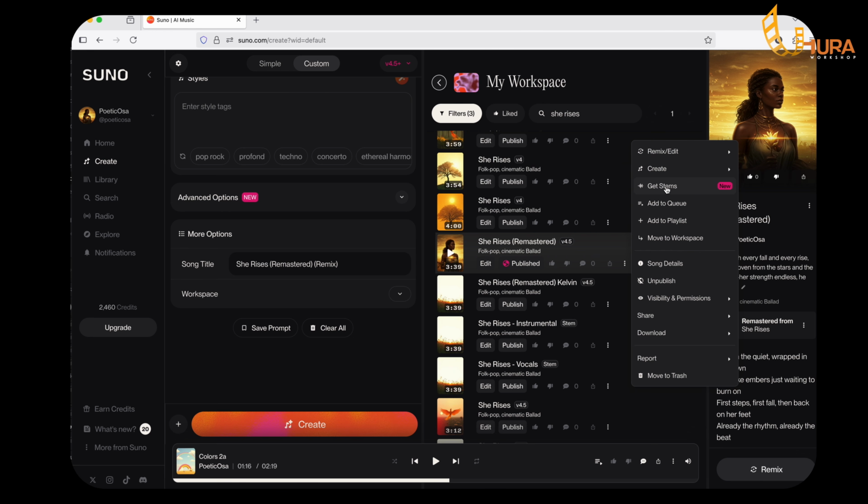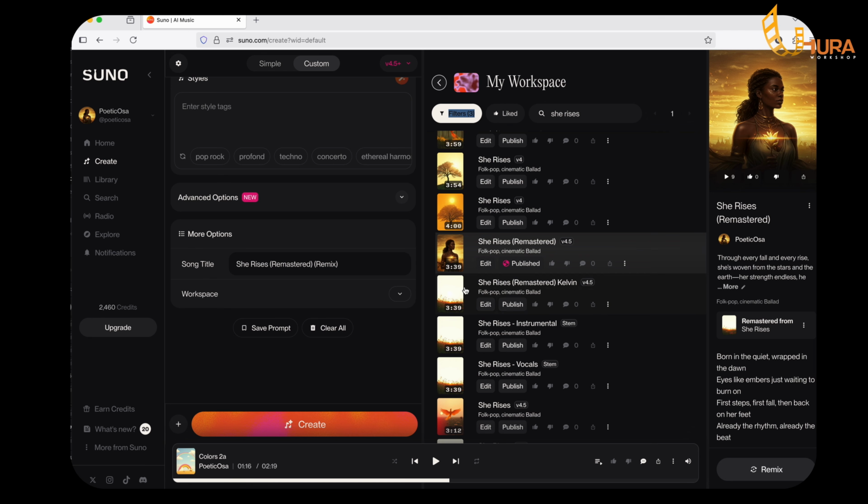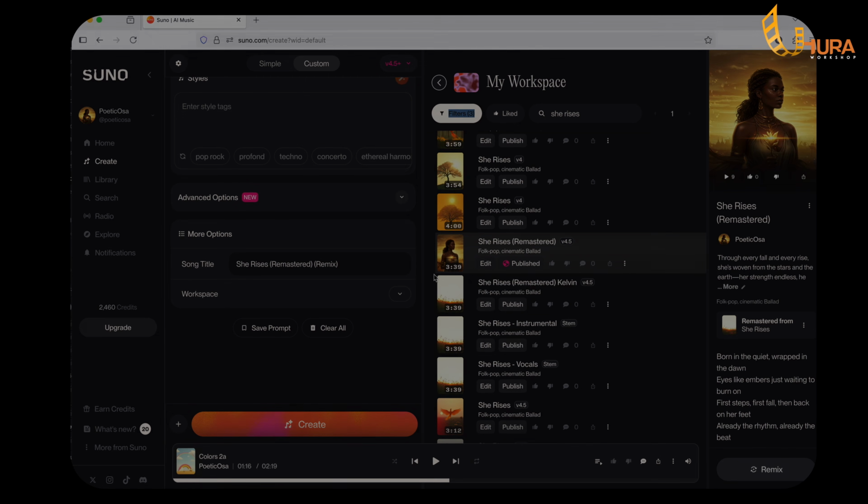Then under here, you have what you call get stems. So get stems is when you want to separate the vocals from the instrumentals. If you click on get stems, it will go ahead and give you both the vocals and the instrumentals. That's it for creating your song using Suno AI.